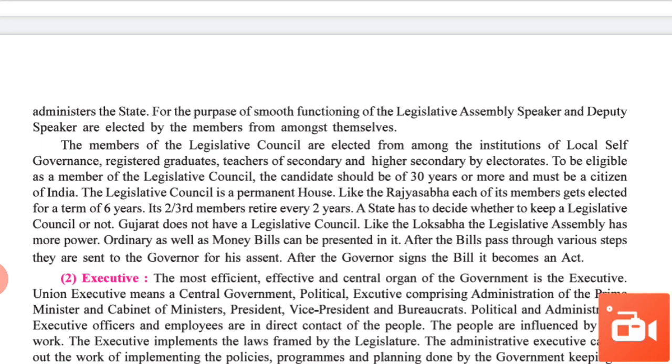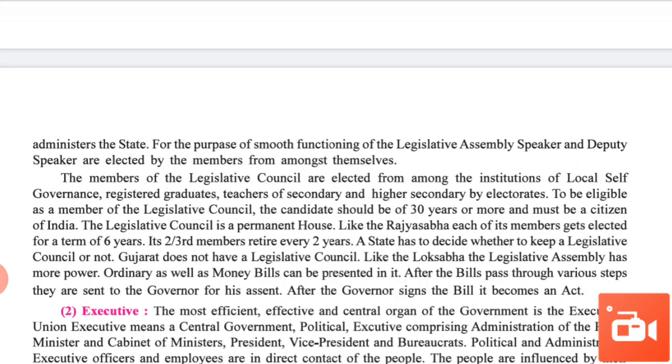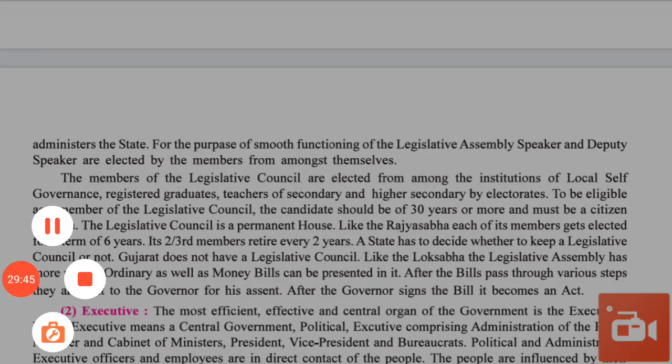The Legislative Council is a permanent house. Like Rajya Sabha, each of its members gets elected for a term of 6 years. One-third of members retire every 2 years, as we all know because we studied it in the Rajya Sabha topic. Then a state decides whether to keep a legislative council or not. Gujarat does not have a legislative council.